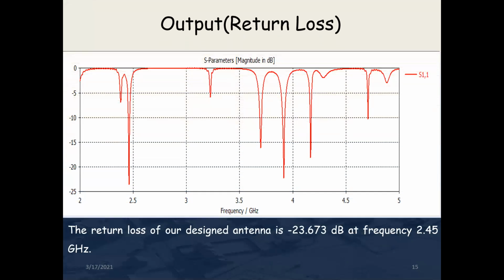Now we will analyze different parameters. For example, first we have analyzed return loss. The return loss of this antenna is minus 23.673 dB at operating frequency 2.45 gigahertz. We have also got another return loss at an operating frequency of 3.80, but we mainly get return loss at the frequency of 2.45 gigahertz.